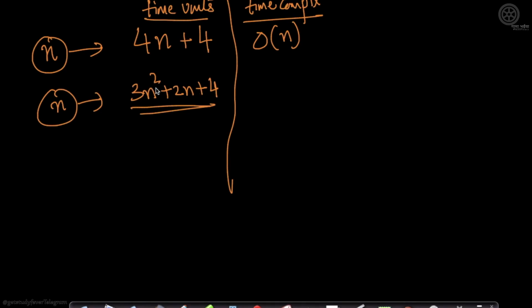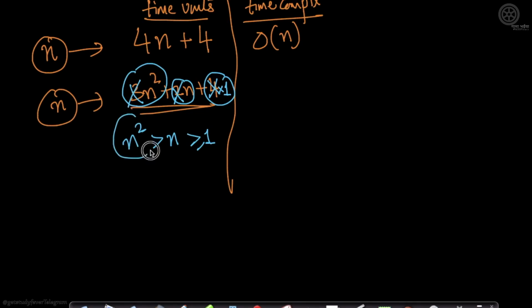We take the largest term. This you can think of as 4 into 1, this as 2 into n, and this as 3 into n square. Now n square, because n is a number, is greater than n. I'm just discarding all the constants here, since they're not very important. And n is greater than or equal to 1.